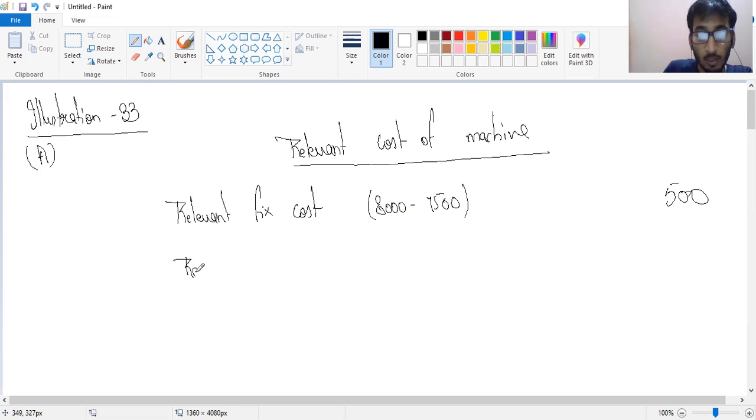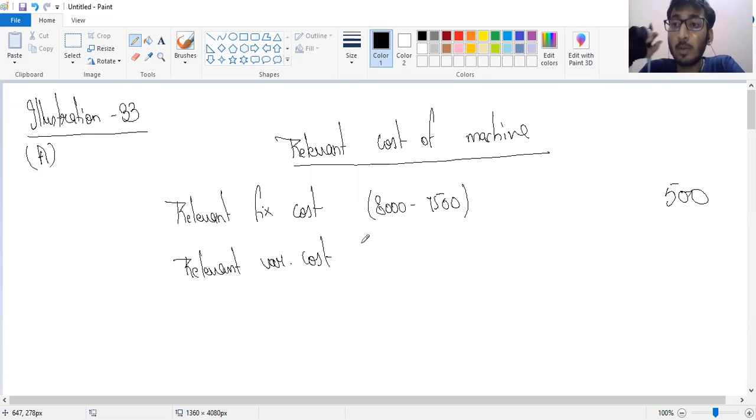Now relevant variable cost. See what is given to us. The machinery is in store. If we do not use the machinery, the variable cost, I can say repair and maintenance cost, which we need to pay is 40 rupees. If I use it, it will become 60 for the next 2 months. Now see, 40 rupees I'm already paying.